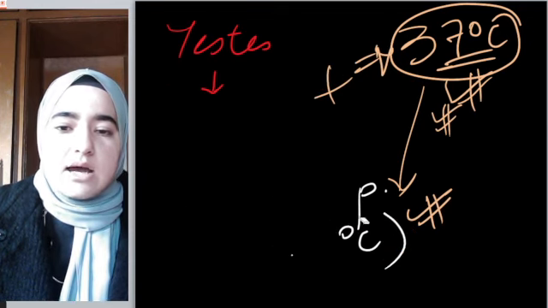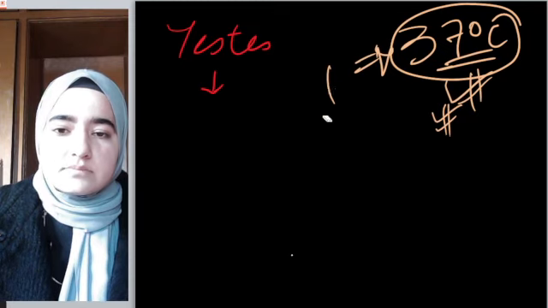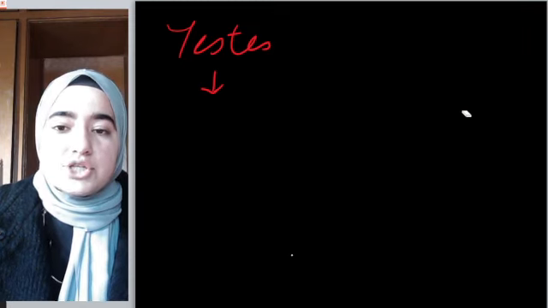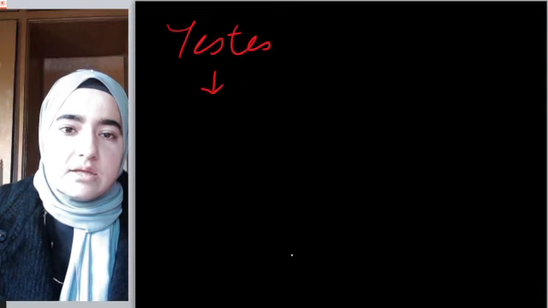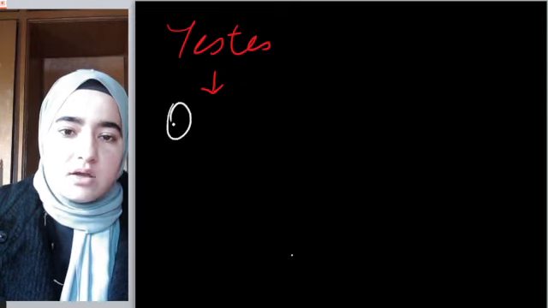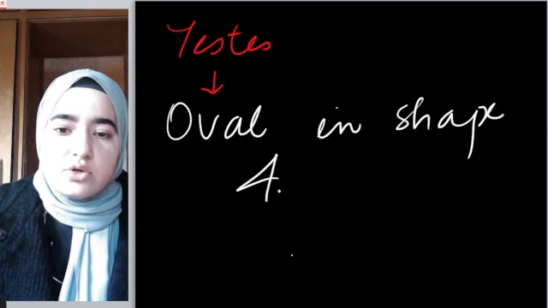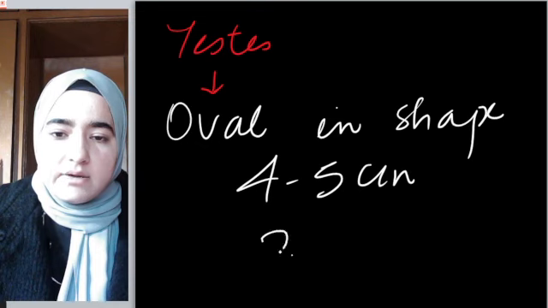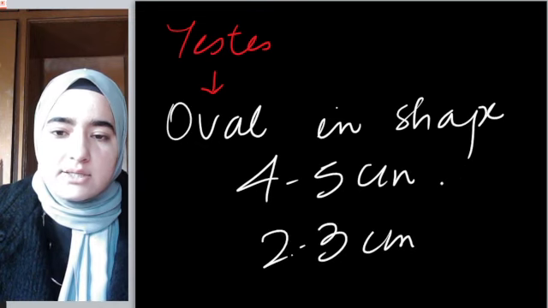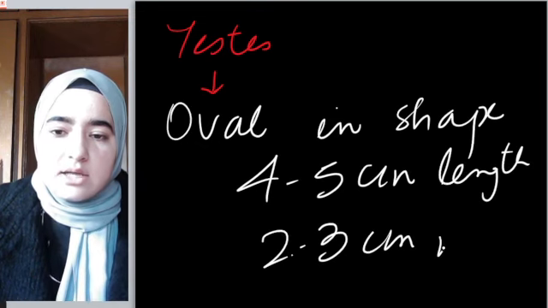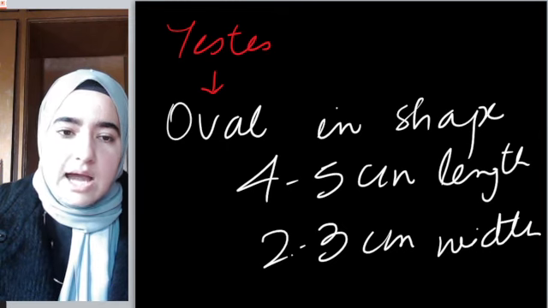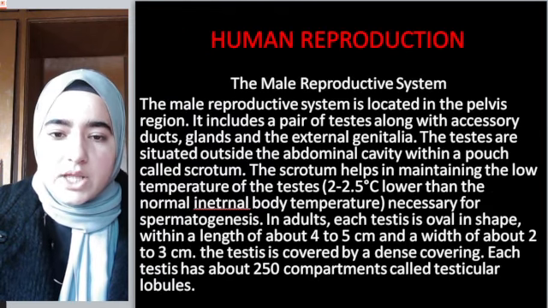Moreover, testes are oval in shape, with a length of 4 to 5 centimeters and a width of about 2 to 3 centimeters. This is length, this is width. I hope this concept is clear.